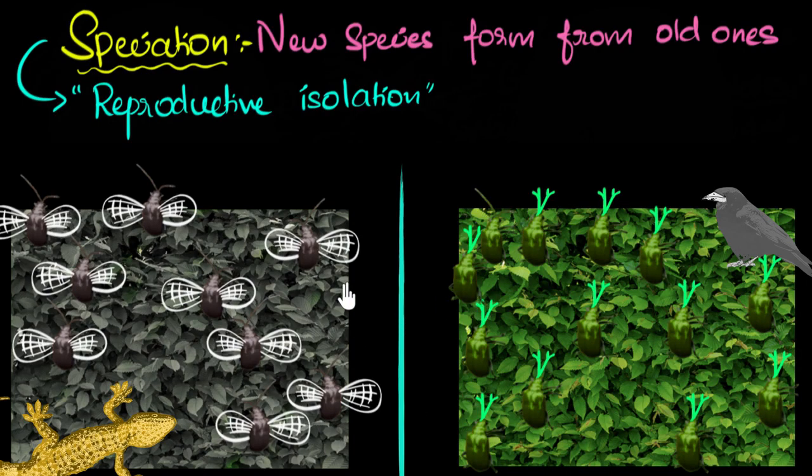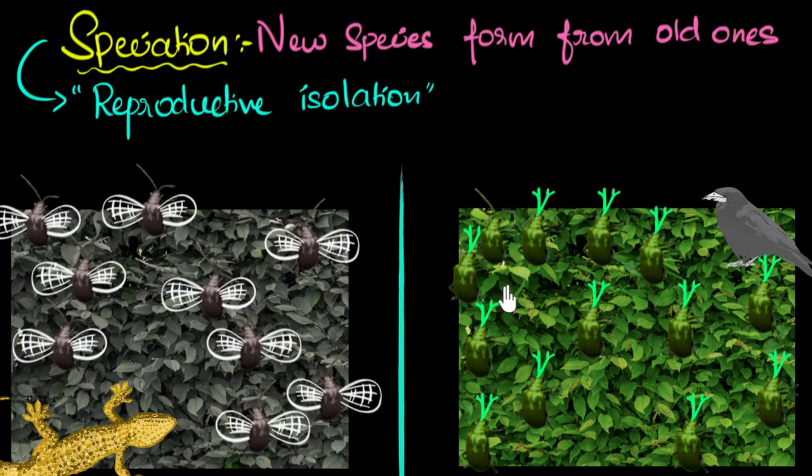Now look at these beetles, how different they are. They have different colors. These ones fly, these ones don't. They have horns, so many different features. And we did this for a few generations. Imagine this happening for thousands of generations. How much different features they would have accumulated over the years, right?